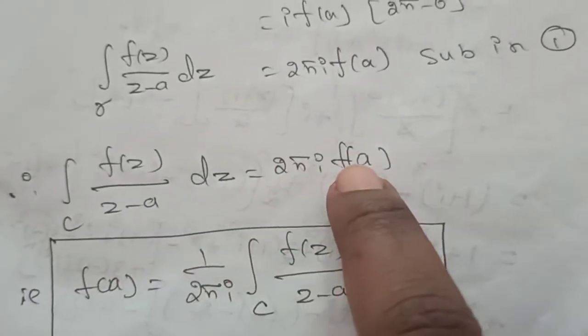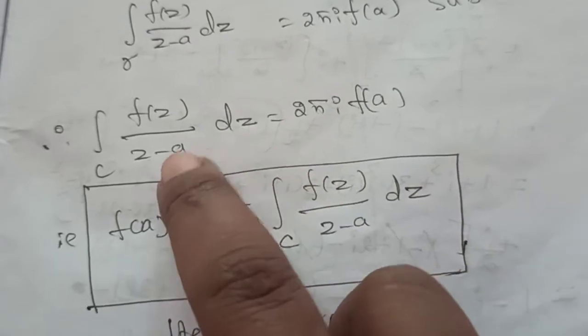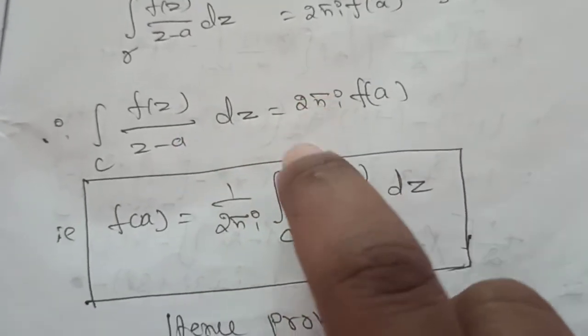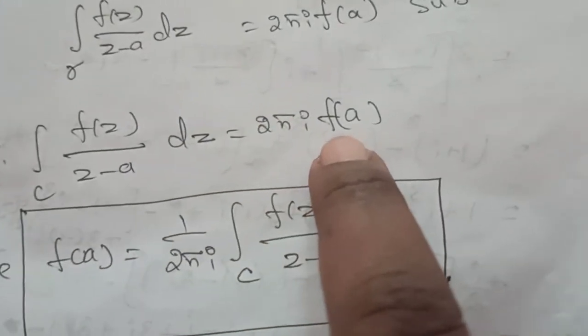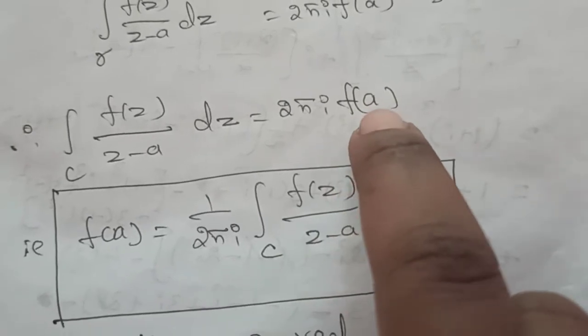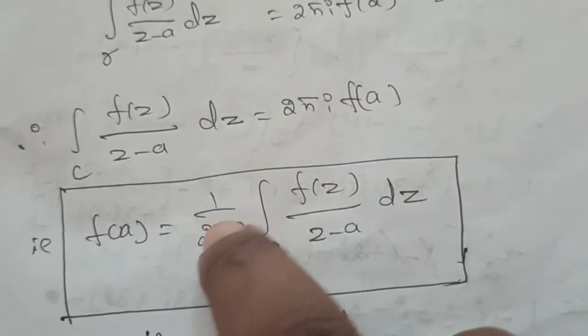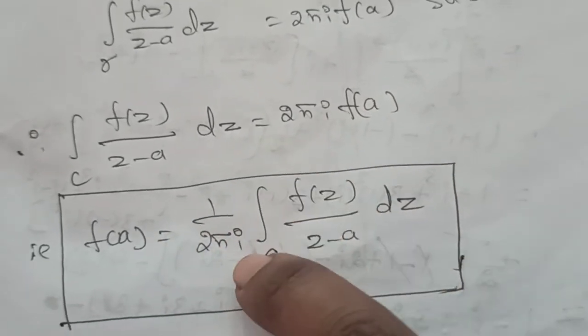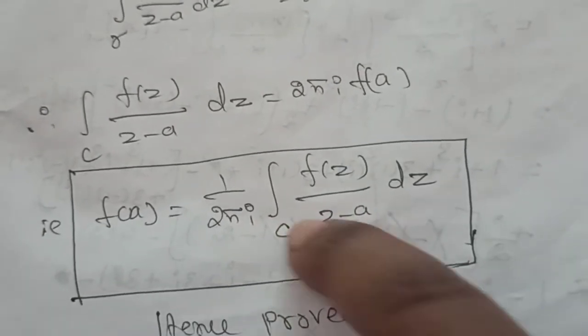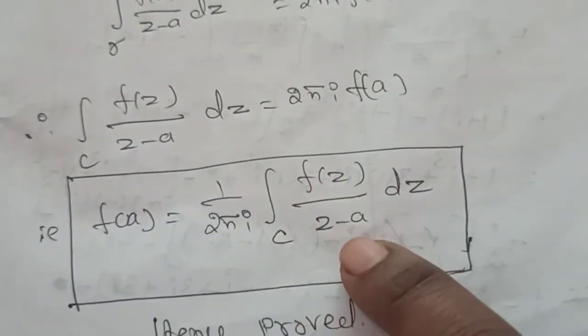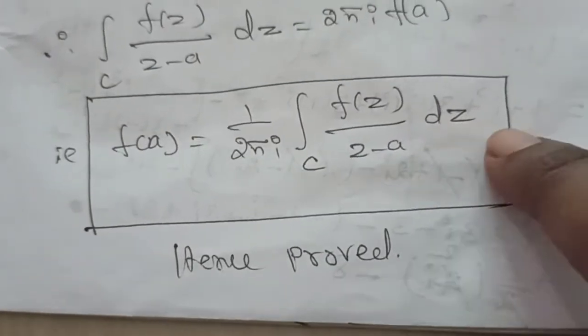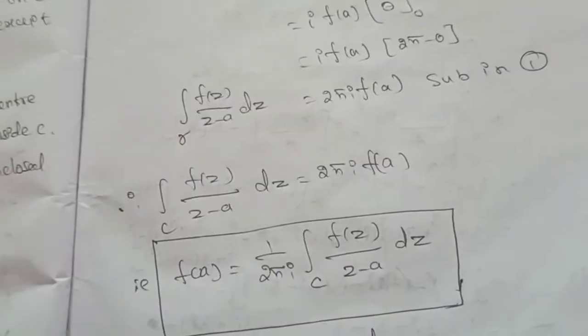That is f of a, which is equal to the remaining value. We actually want to find the f of a value, where f of a is equal to 1 divided by 2 pi i into the integration of c f of z divided by z minus a into dz. Okay, so what to prove is this statement?